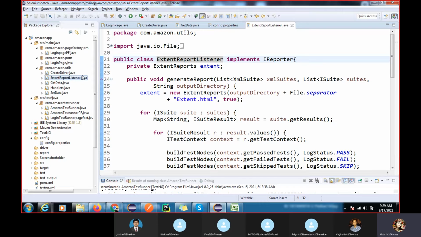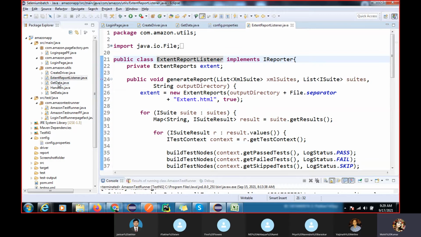Later I will show you how to explore your framework. First we'll understand the flow of the framework, then you will be able to add new functions and things and make this framework more standard.